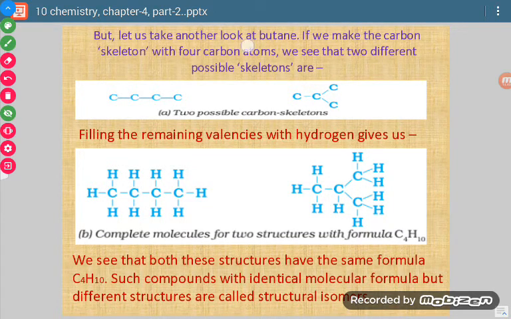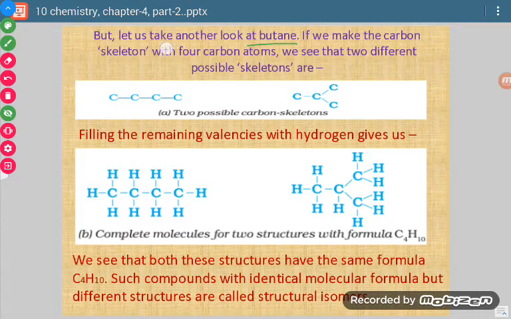Now, let us discuss butane. We have taken one alkane called butane. Now how will we deduce its structure, and are there different ways to write its structure, or can we write it in a single way only? That we will be checking.